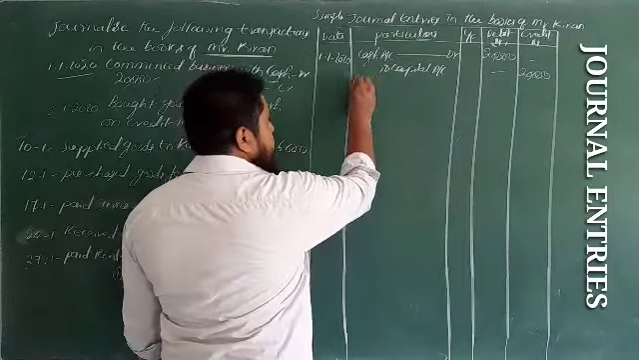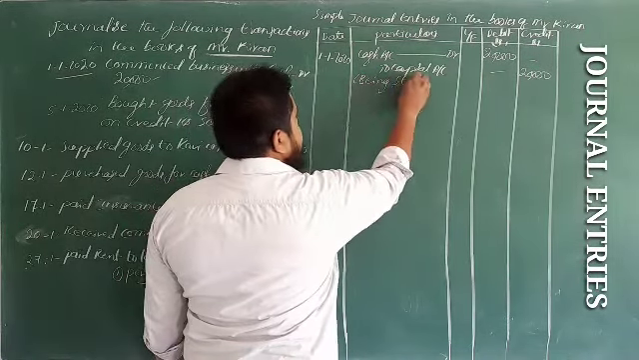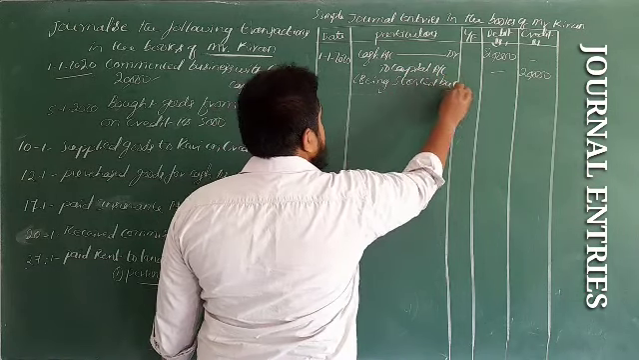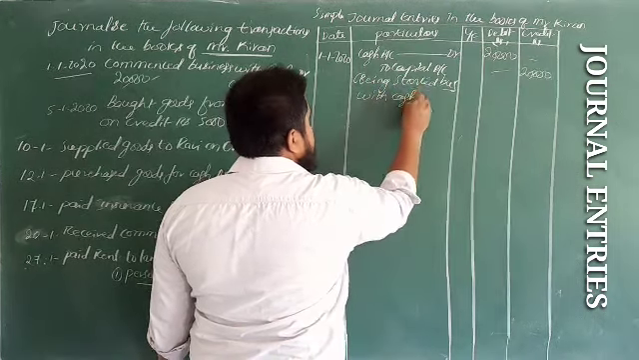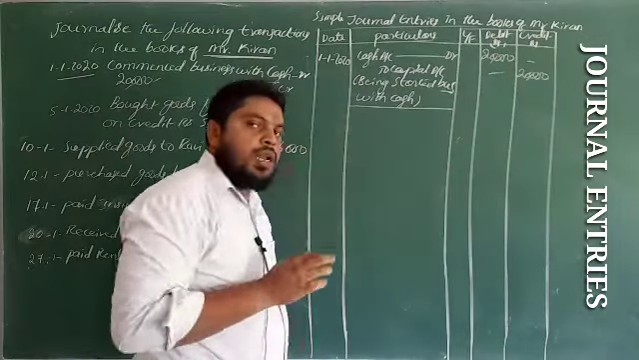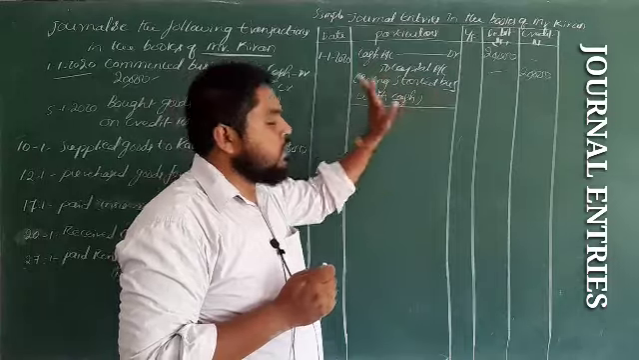So, being started a business with the cash. Close the bracket. Put one line or leave one line. So this is the narration: being started business with cash.